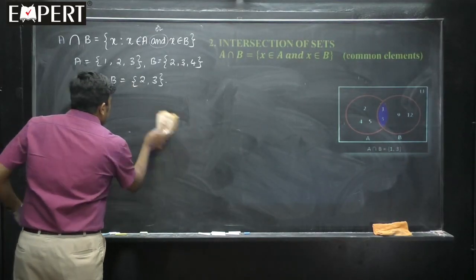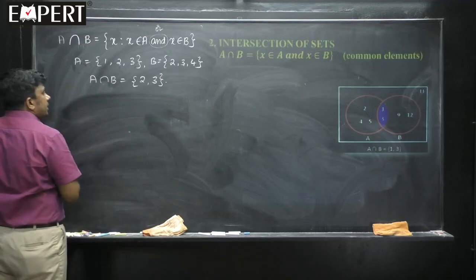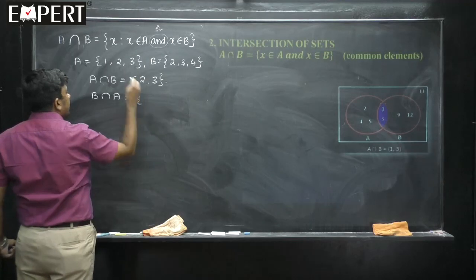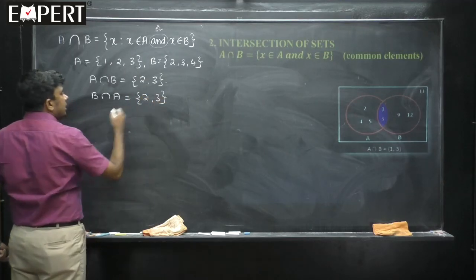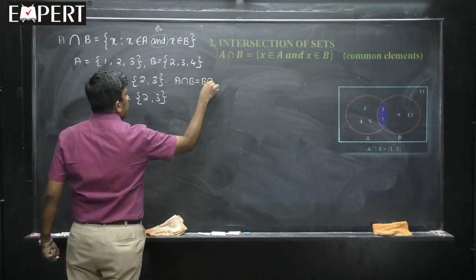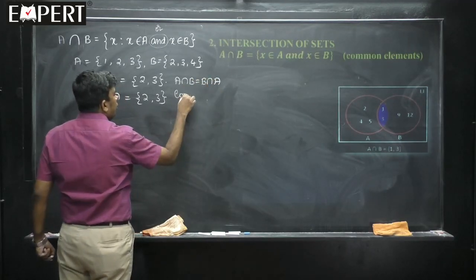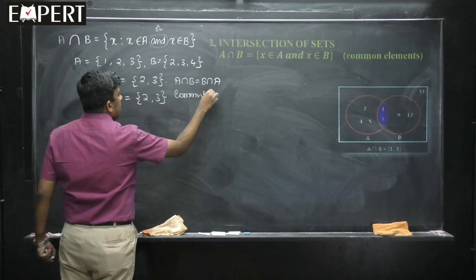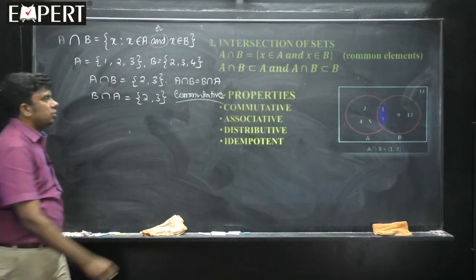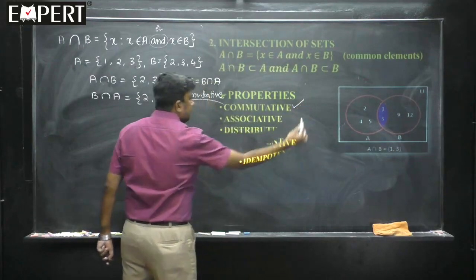Now students, A intersection B. If you take B intersection A, once again the common elements in B and A are 2, 3. Therefore, I can say commutativity holds: A intersection B is always equal to B intersection A. There is absolutely no problem, the commutative law is valid. So I will put the tick mark.